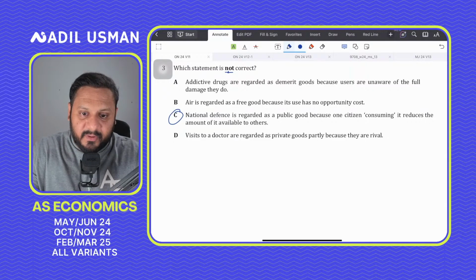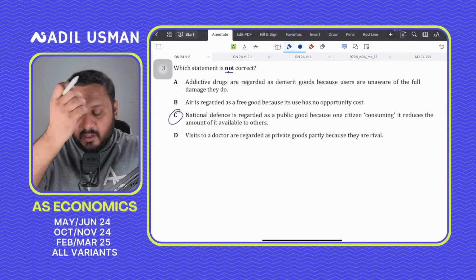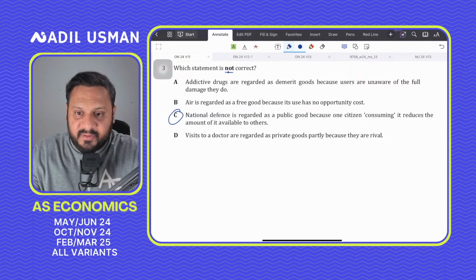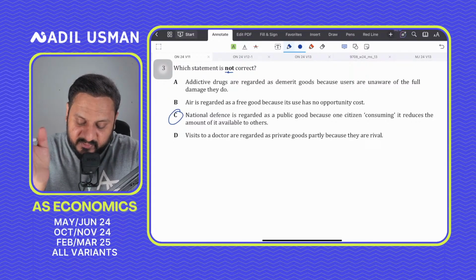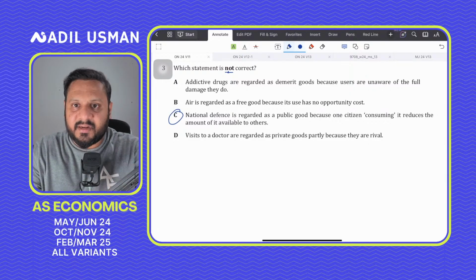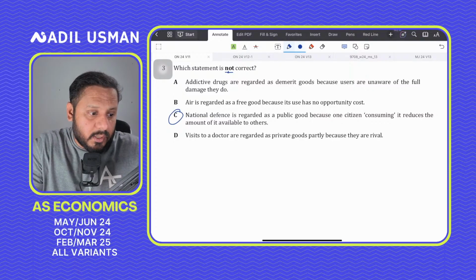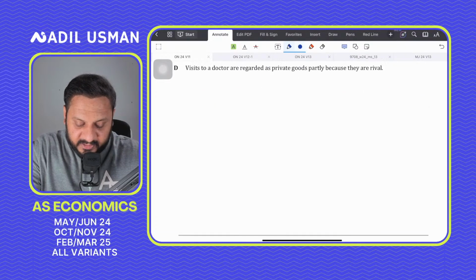So this is incorrect because public goods, we know that public goods are non-rival and non-excludable, right? So if one person is consuming national defense, that doesn't reduce the availability to others. But the statement is saying that national defense, if consumed by one citizen, reduces the amount available to others. So that statement is inherently wrong, because that's not how public goods actually work. Okay. 3 should be C.